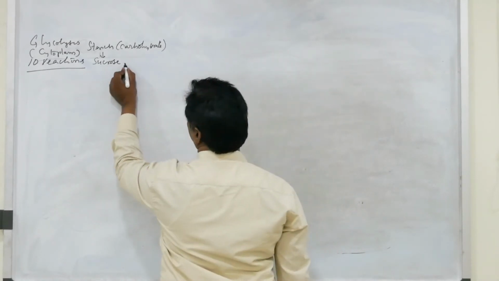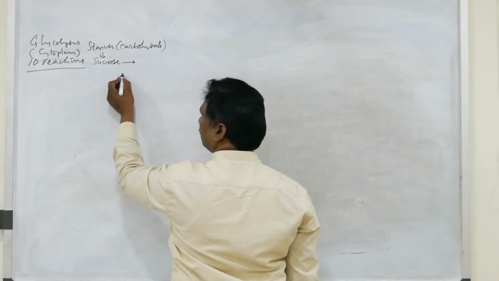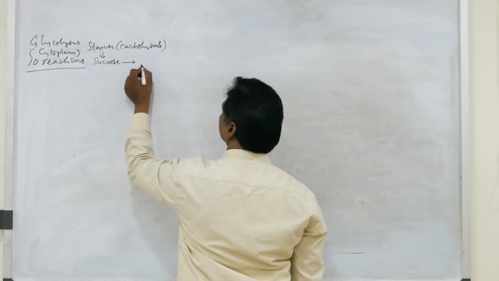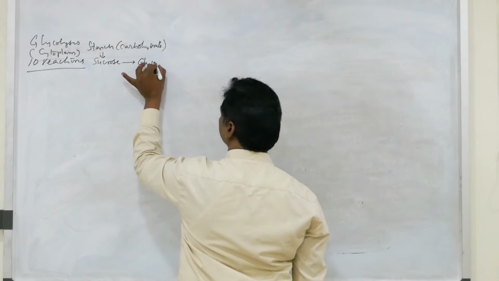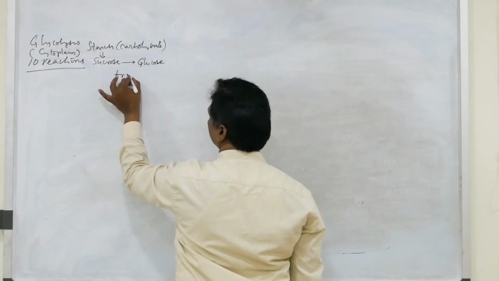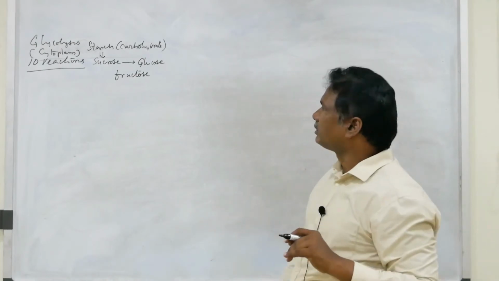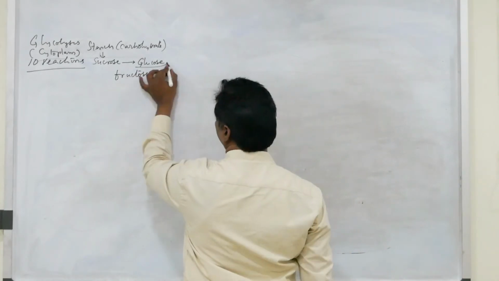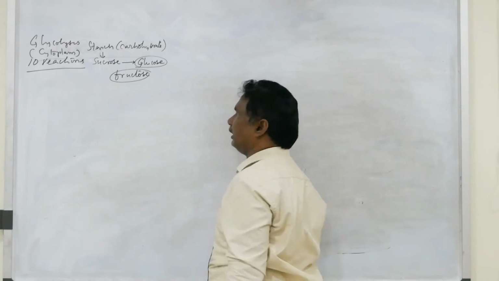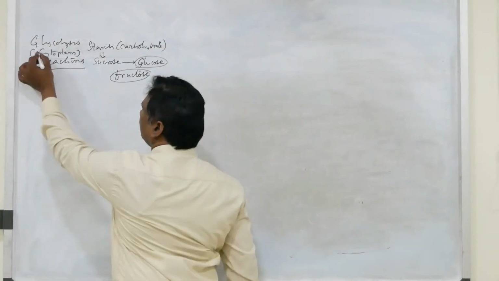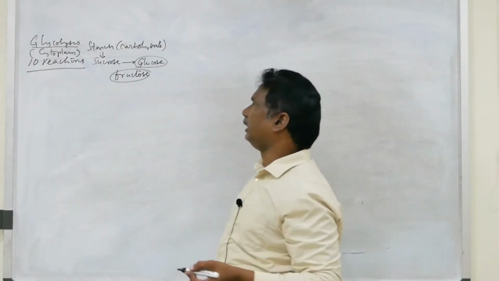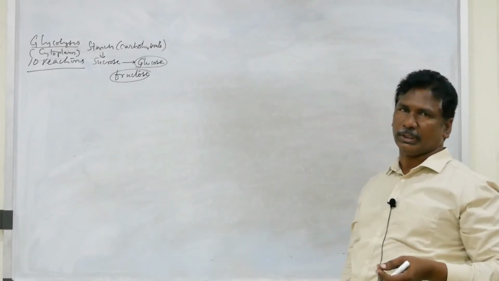After that sucrose is converted into 2 monomers, glucose and fructose. Both directly enter into the process of glycolysis.